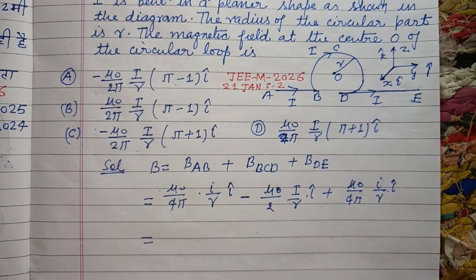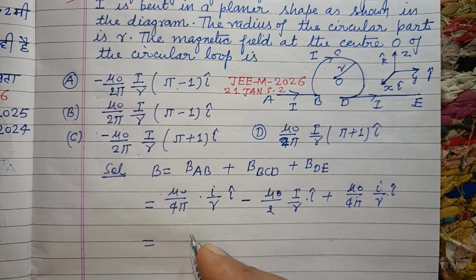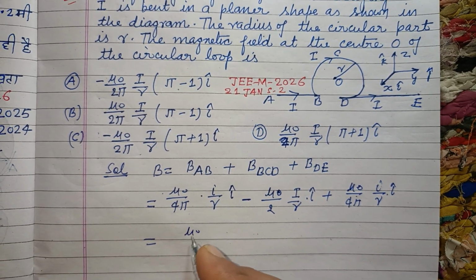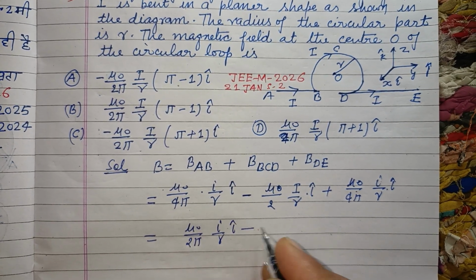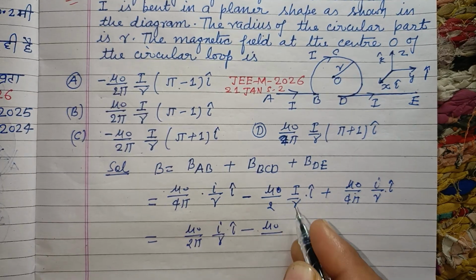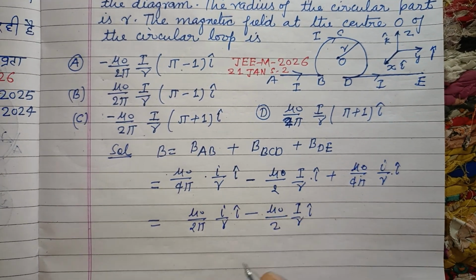So this total magnetic field, mu naught upon 4 pi plus mu naught upon 4 pi becomes 2 times mu naught upon 4 pi, therefore mu naught upon 2 pi I over R i cap, and this is minus mu naught upon 2 I over R into i cap.